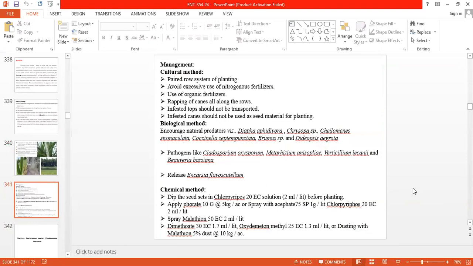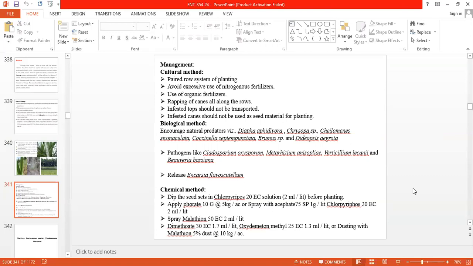Then management practices. In cultural practices, the paired row system of planting is helpful to minimize the infestation of that pest. Avoid excessive use of nitrogenous fertilizers. Use organic fertilizers. Wrapping of cane all along the rows. So mainly in the paired row system we minimize or reduce the infestation of that pest. Infested tops should not be transported. Infested canes should not be used for planting as seed material.